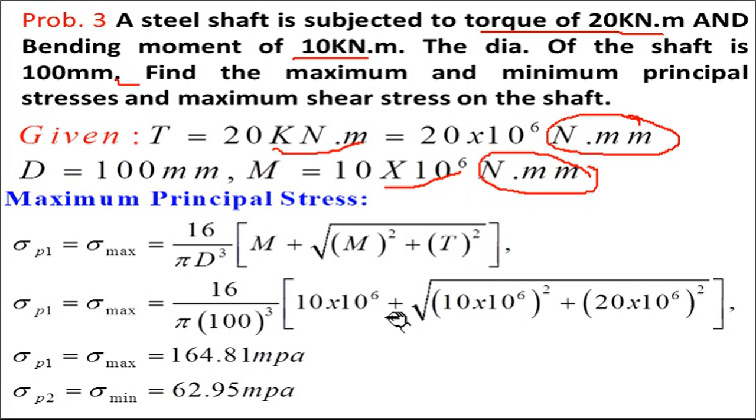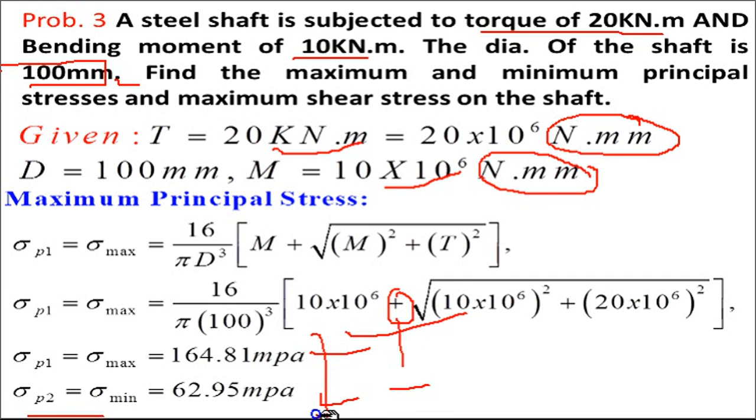I think all the terms are near about similar to the previous problem. You write down the given things and put all these things here. The diameter of the shaft is given as 100 mm. Solving this we will get sigma P1, it is 164.81, and by making the negative sign here you will get the minor principal stress, that is 62.95.